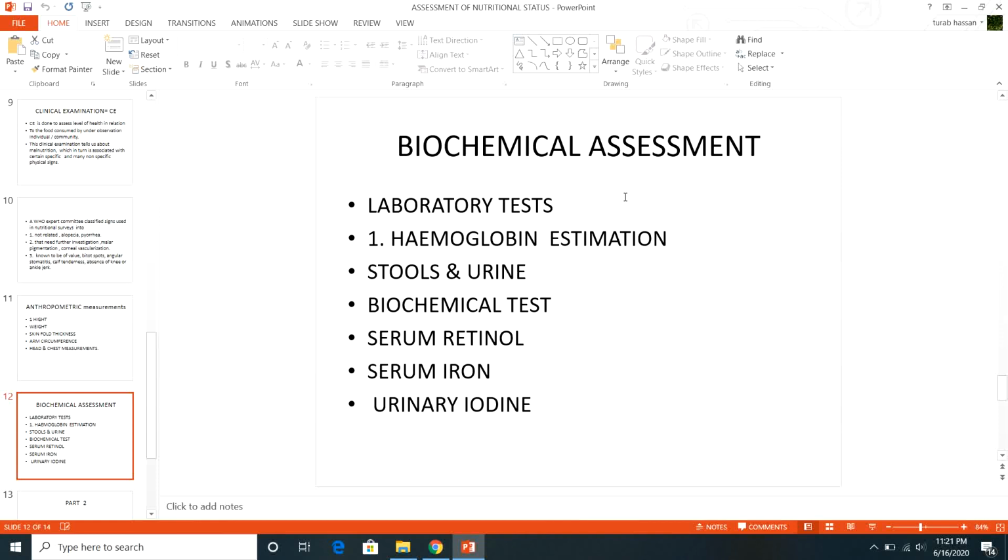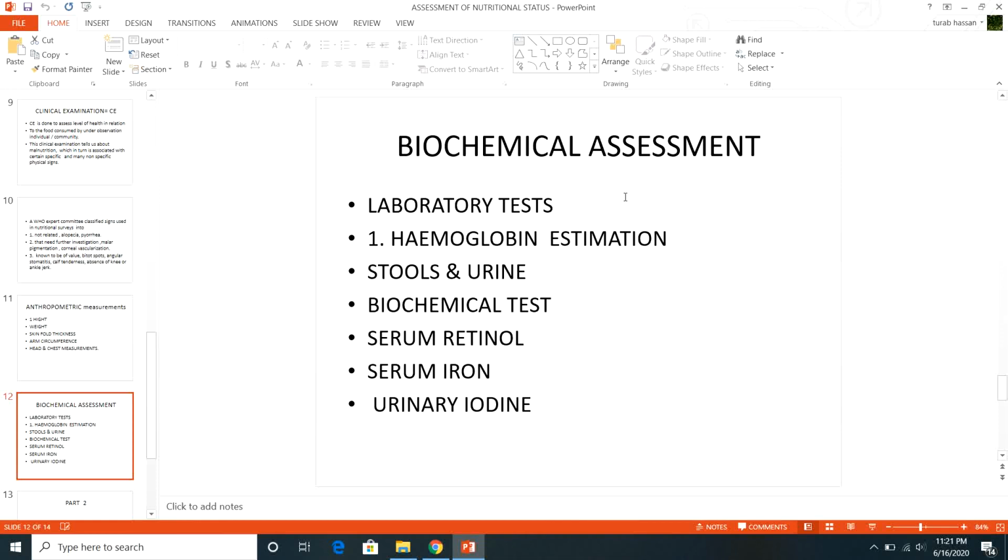Then stool examination, urine examination. The urine can tell you about the glycosuria, about the albumin, and the stools can tell the reason. If the child is underweight and the ova are present, then you can confirm your diagnosis that worm infestation is present. So laboratory tests are very significant.